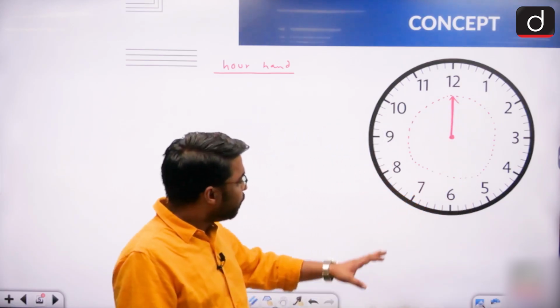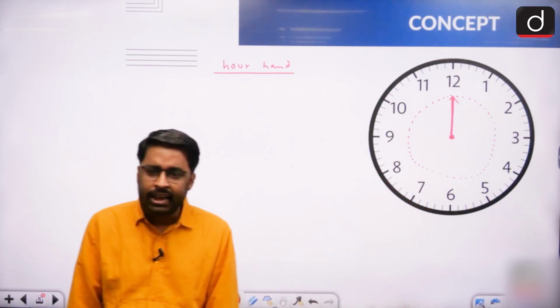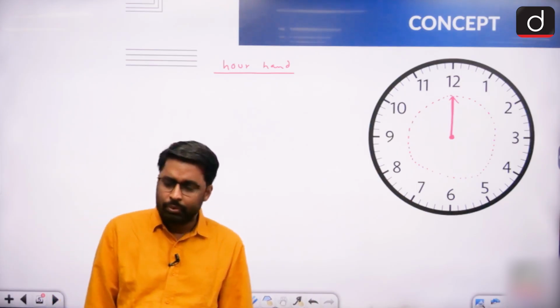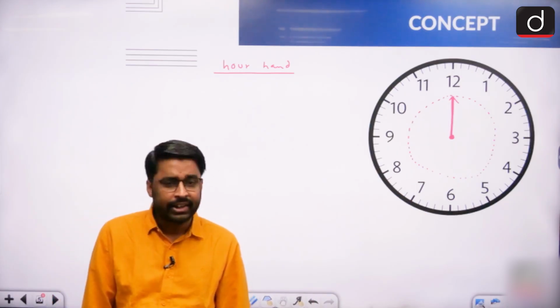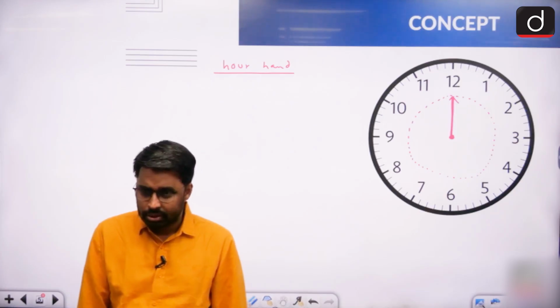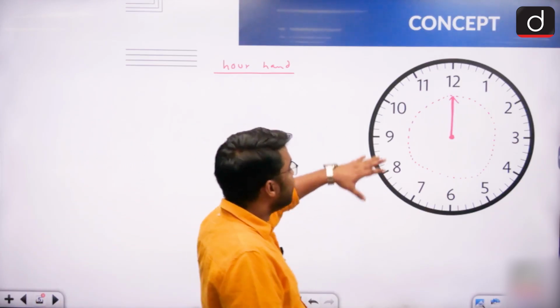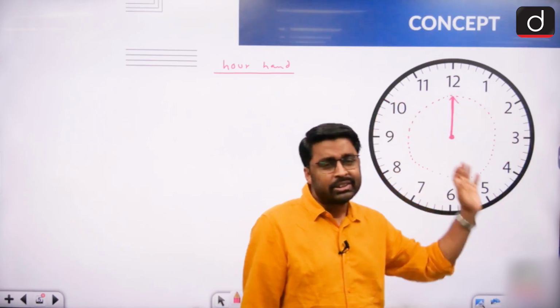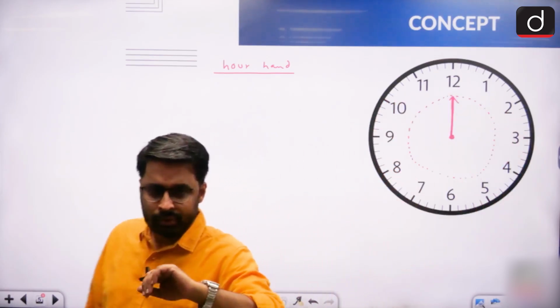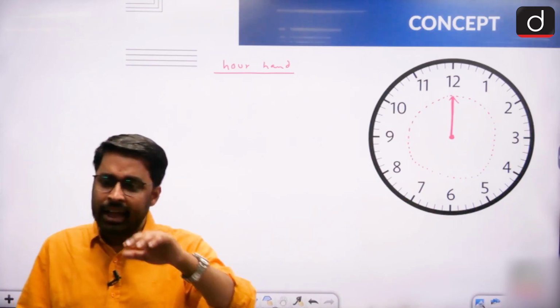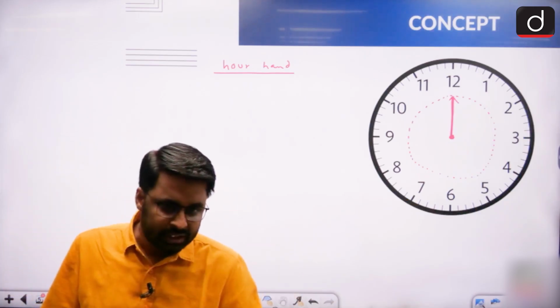So moving from 12 to 12, how long will the hour hand take? 12 hours. So since this hour hand takes 12 hours to move from 12 to 12, can I say that in 12 hours my hour hand has completed one complete round of the circle?